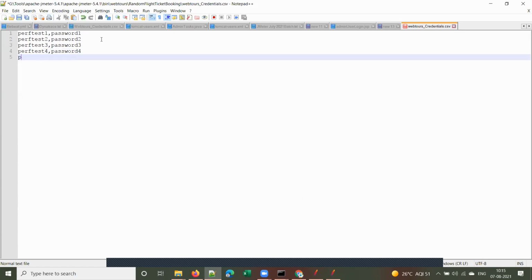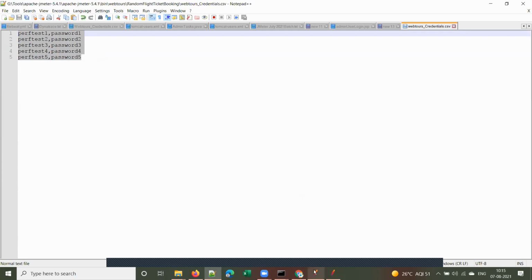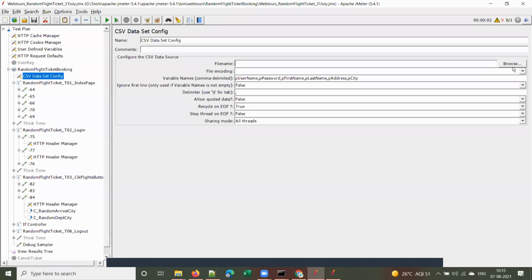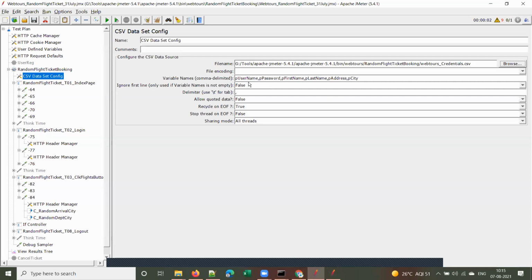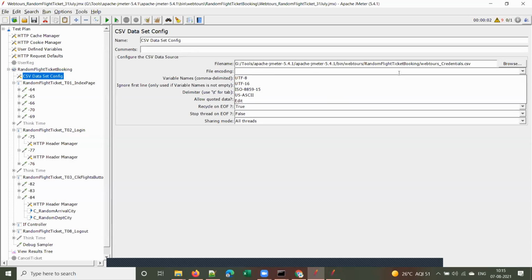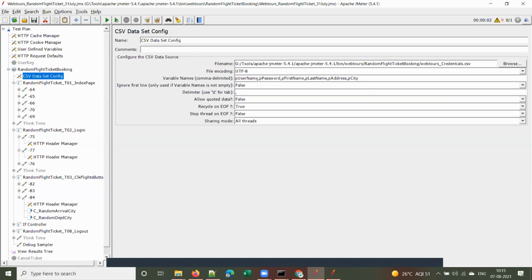More values. Test 5, password 5, right? Now I will save this file. Perf test 1, 2, 3, 4, 5, password 1, 2, 3, 4, 5. Perfect. Now I will configure that file. You can browse and configure the file, and then select file encoding as UTF-8. I gave only username and password in the parameter file.